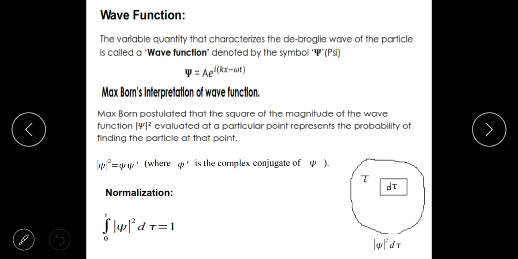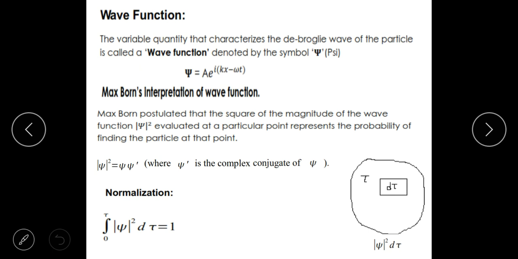Okay. So now, as you might be knowing, if it is a wave, it undergoes what is known as interference. Constructive interference, it could be destructive interference, all those things are there. So a wave is usually represented by an amplitude factor, which tells you the strength of the wave, and a phase factor. Why do you need a phase factor? Because the phase factor is responsible for the interference.